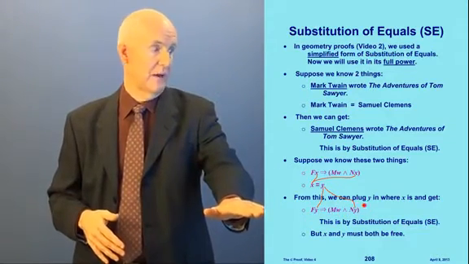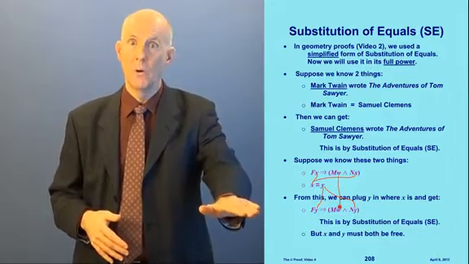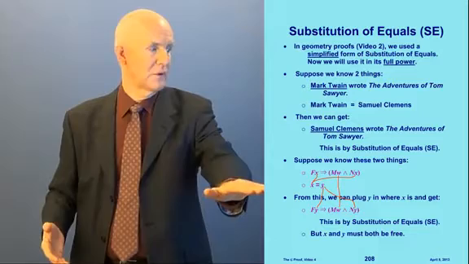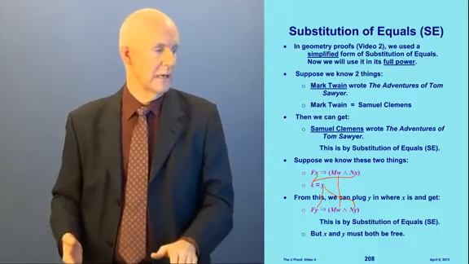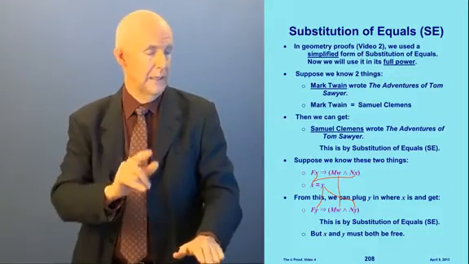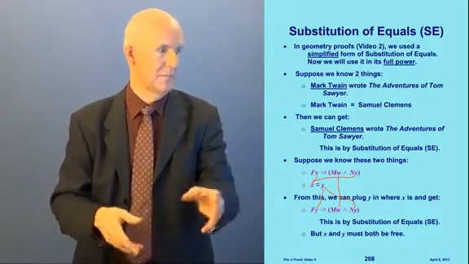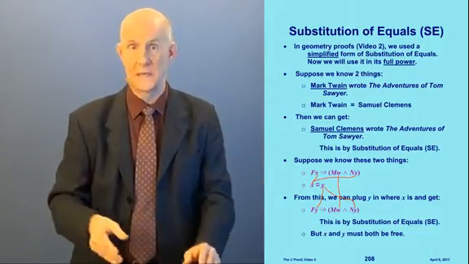Now, nothing happened to the w. I left the w alone because I don't know anything about it, but I know x equals y, so I was able to plug the y in where the x's are. But the x and the y have to both be free variables. You can't play this game if there's some quantifier out there that's binding them.